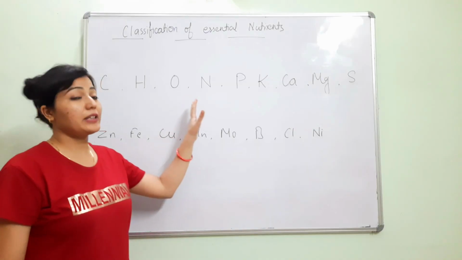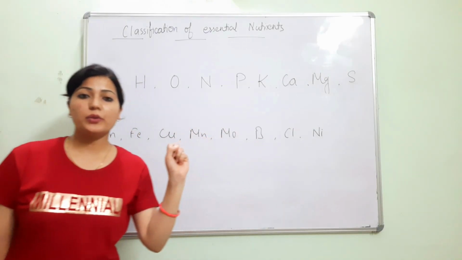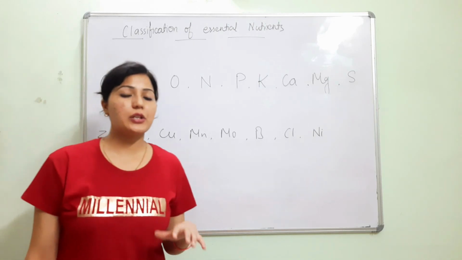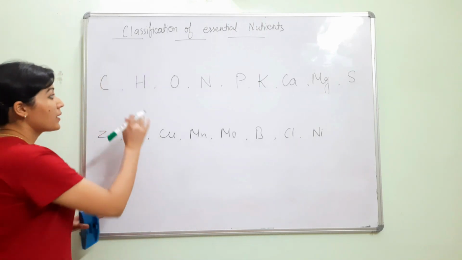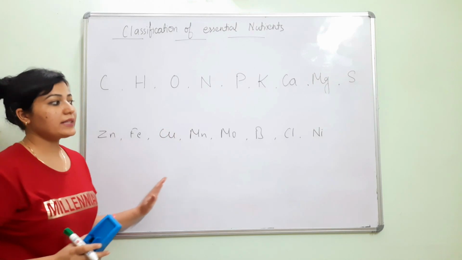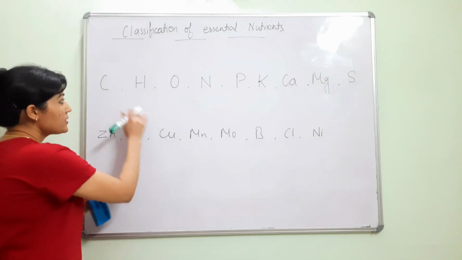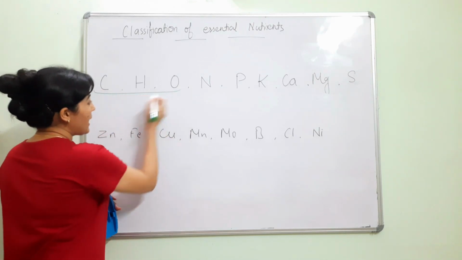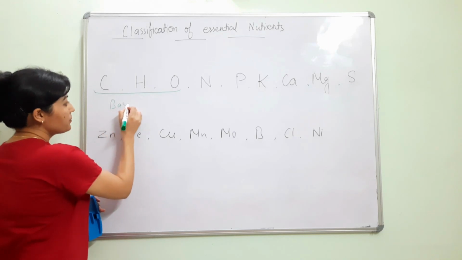After this, the classification of essential nutrients. As I told you earlier, there are 17 essential nutrients, and I have mentioned all 17 of them here. The first three nutrients are considered basic nutrients.